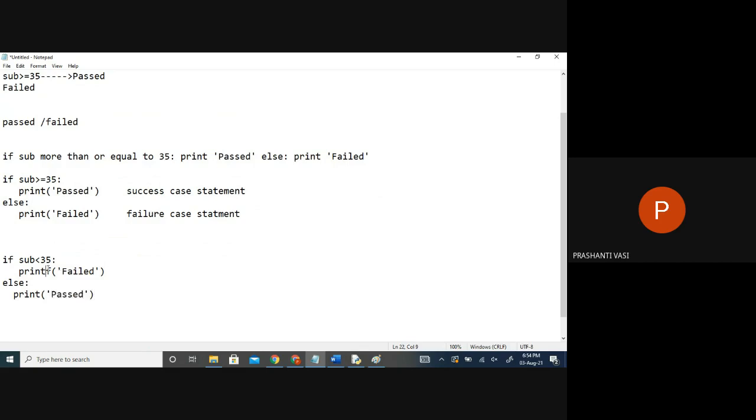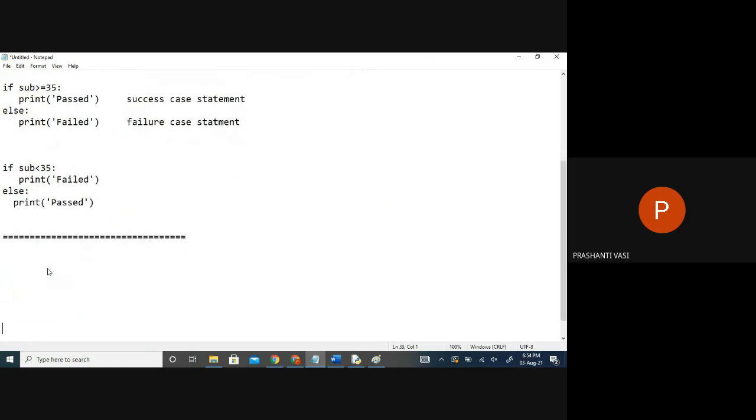Right? Now, which all other programs can we do in this way? Do we need these keywords every day? Am I writing a program for checking passed or failed every day? Never. We're not writing such programs every day, no? Where else can we use this concept? Balance in your account is some 7,000. You're going to the bank and trying to debit some amount of 8,000. Because we don't know how much balance everybody's account has, we don't know.